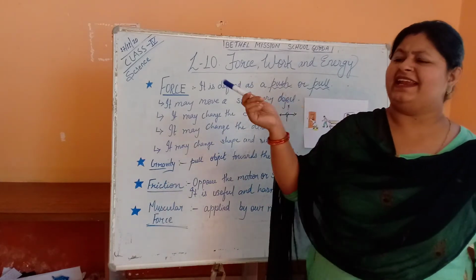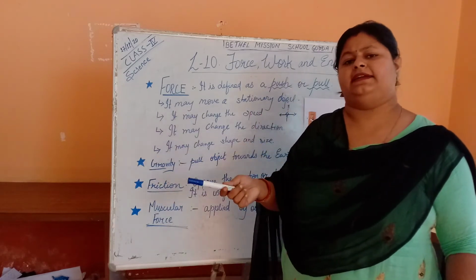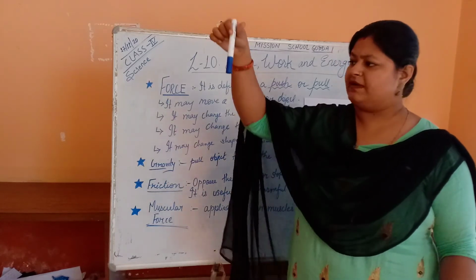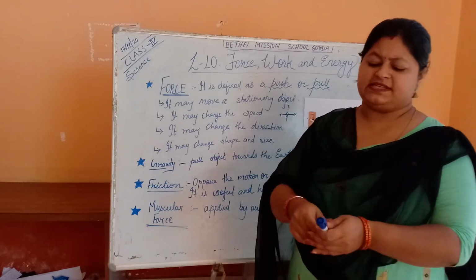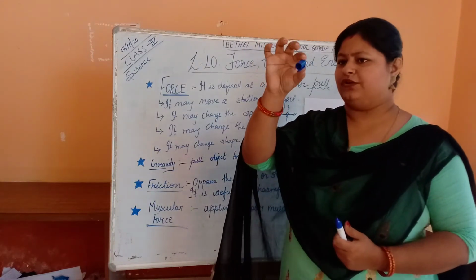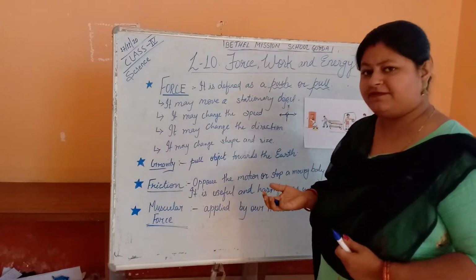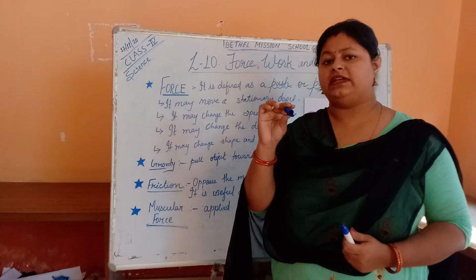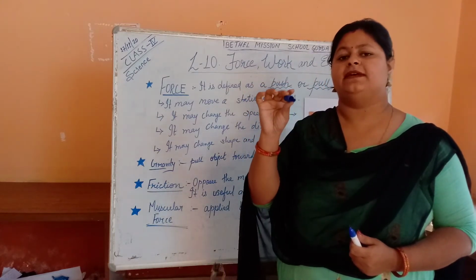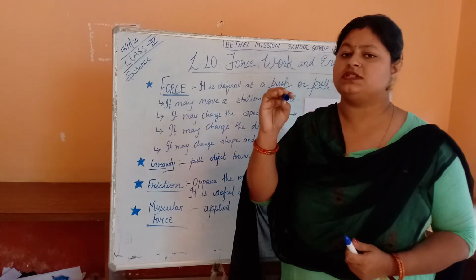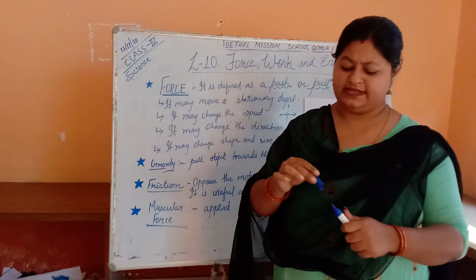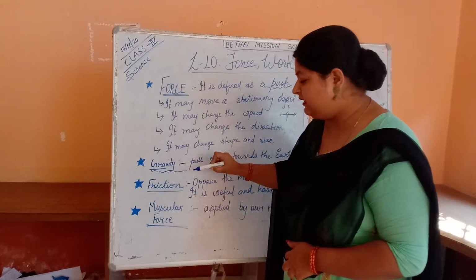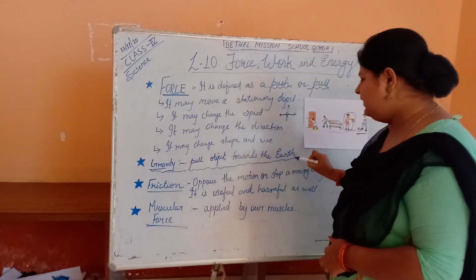Whether you throw in any direction, at any height, the object will fall on the ground. Suppose I am just throwing this up. See, this is a lid. I will throw it upward. What will happen? It will come down and go to the floor. How does it come down? It comes down by gravity. The force that pulls objects towards the earth is known as gravity. So, just remember the word gravity. Gravity pulls objects towards the earth.